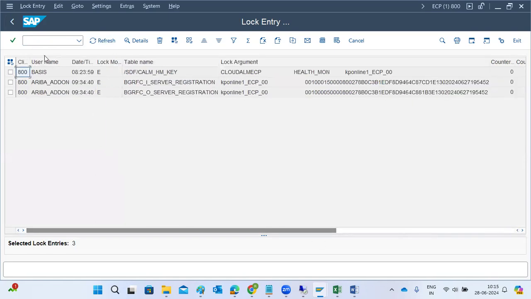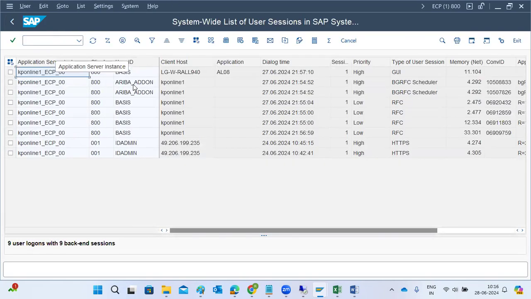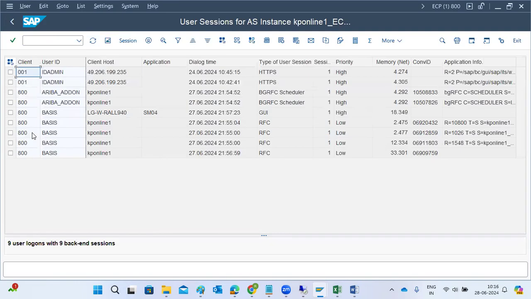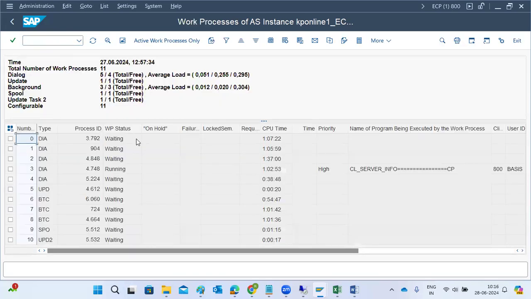If a user is doing something, here we will come to know what the user is doing. If we go to AL08, we will come to know what the user is doing. All the information we will see, right? Also we can check, suppose this user is doing something, what related work process is associated here. The respective work process we can check in the work process log. It says the user is not there, something is not updated, something like that. We can directly delete it here.